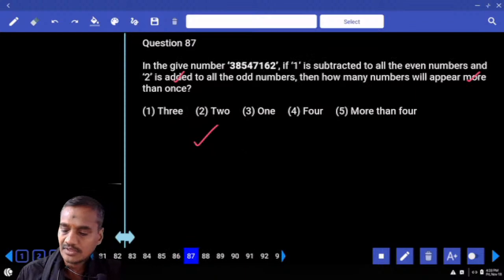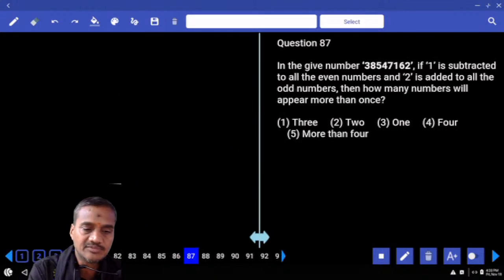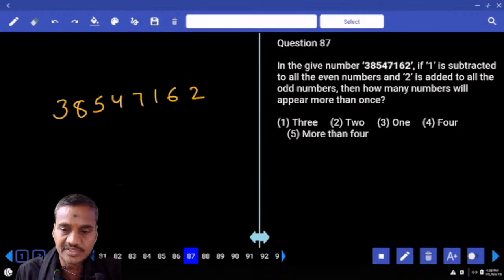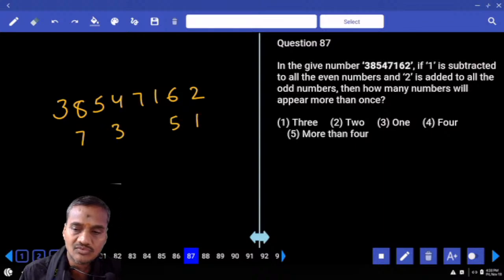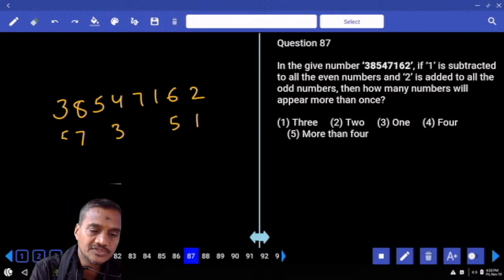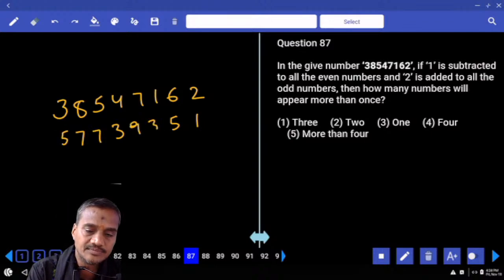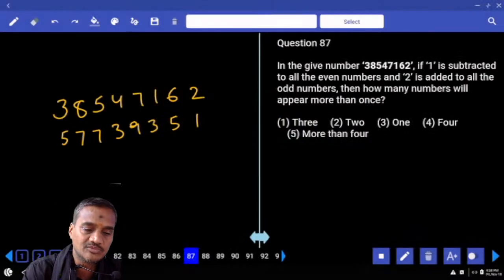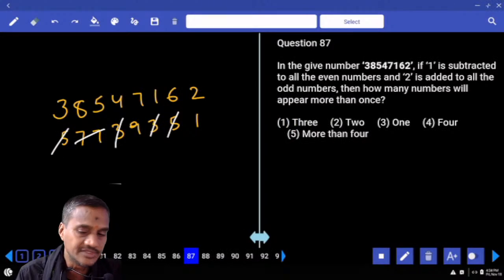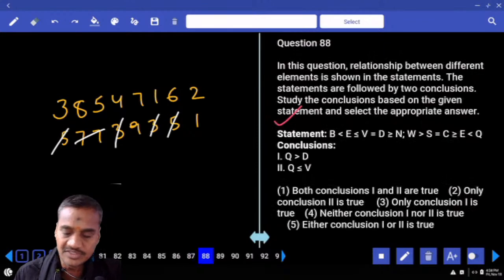And 87: now in the given number, what is the number we have? 3854, 7162, 5, 3, 8, 5, 4, 7, 1, 6. 1 is subtracted from all the even numbers, and 2 is added to all odd numbers. Now this is 5, 7, 9, 3. Then how many numbers will appear more than once? Tell me here how many appear more than once. 7 appeared more than once, 5 appeared more than once, 3 appeared more than once. There are 3 digits that appeared more than once, choice 1, question 87.